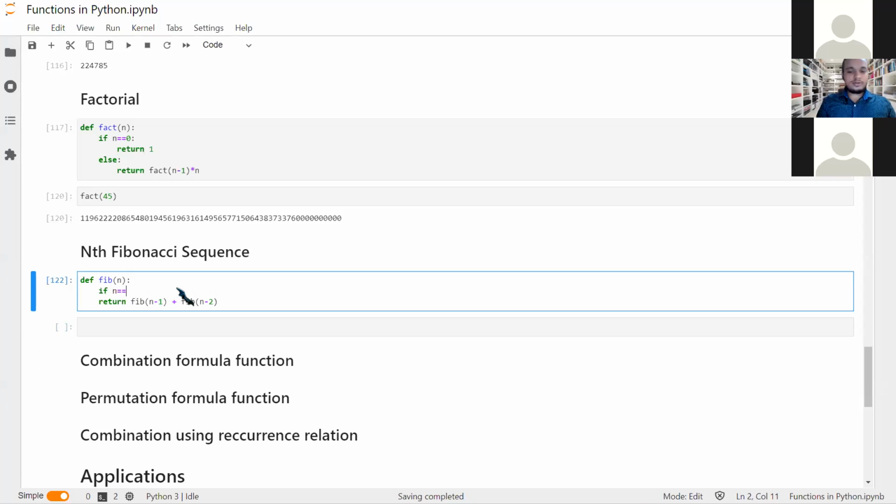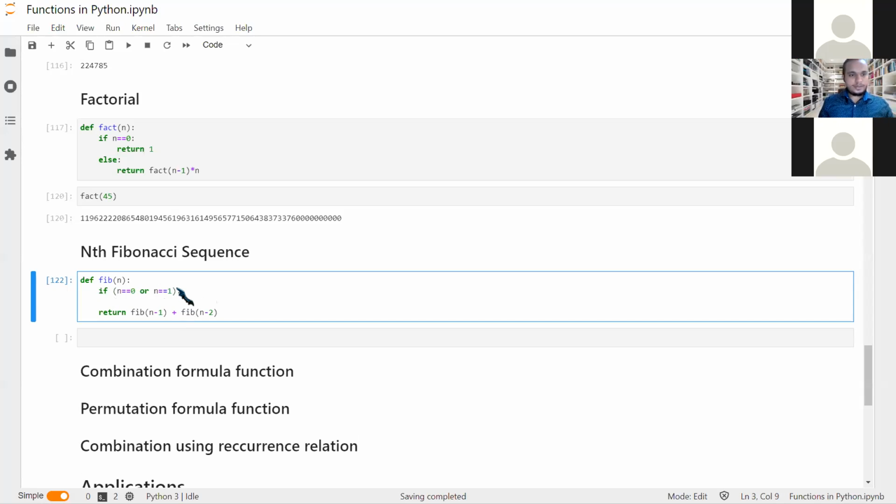So first I'll just give these exceptions. n is equal to 0 or n equal to 1. So what should be the correct thing to return? You must be knowing why the error was there.